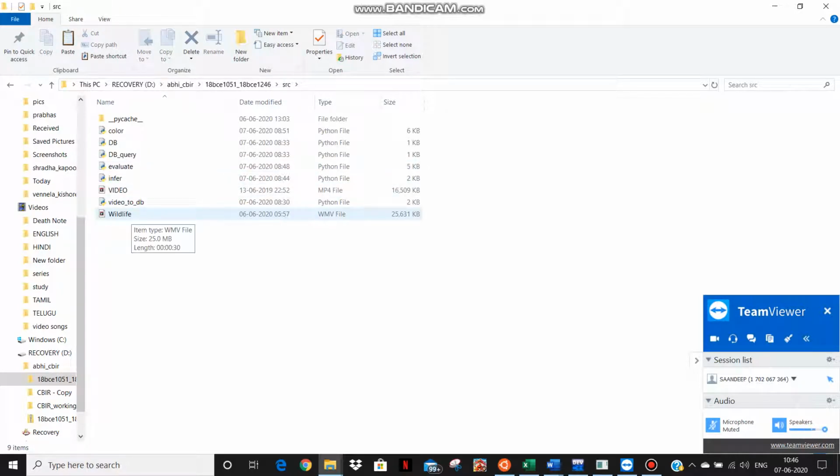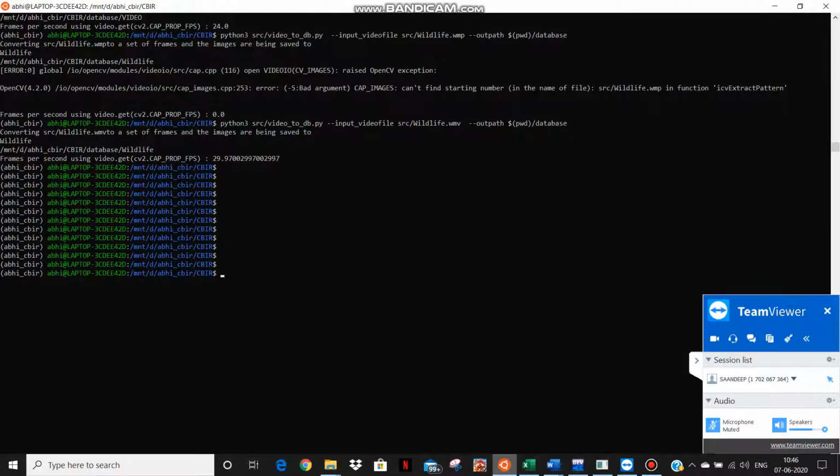Now we match the query image with the frames we have from the conversion of the video. We match the query image with all the frames, finding which ones match the query image by using the color feature. The database contains the video uploaded by the user during the inference query. The script video to db.py converts the video uploaded by the user and returns images in a folder named after the video itself, and the fps_info.txt file contains the frame rate of the video.